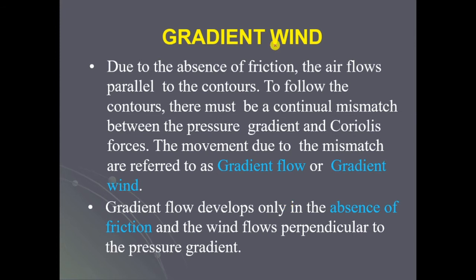So when there is no friction acting, the air flows parallel to the contours.